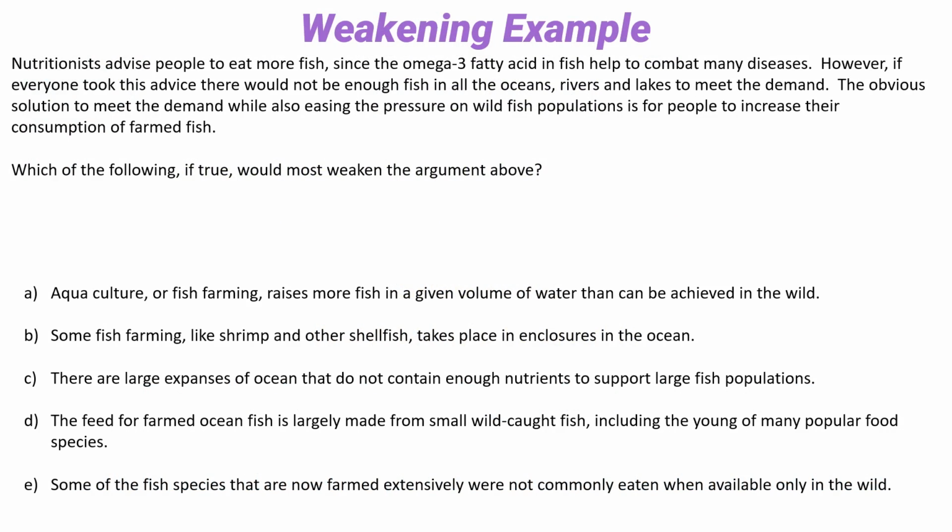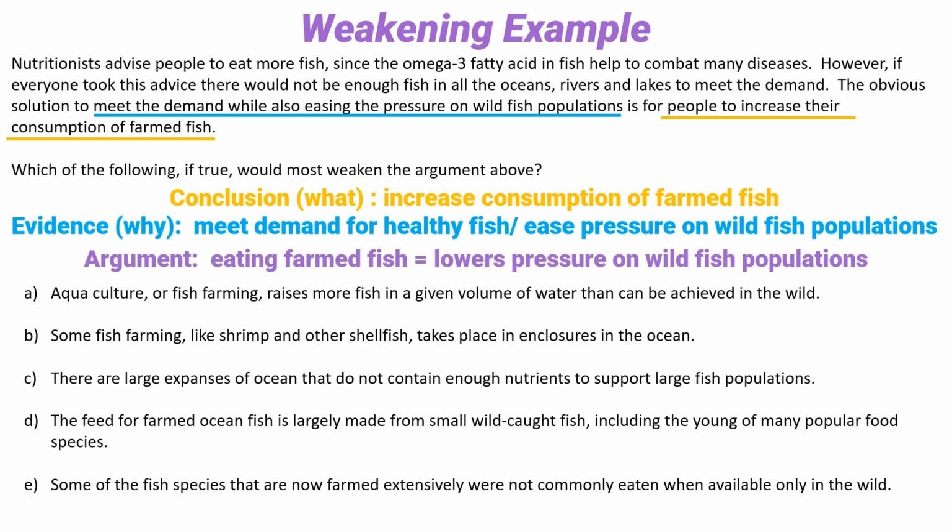Okay, first, what's the conclusion? Well, it says the obvious solution is for people to eat more farmed fish. Okay, got it. Why should they do that? What's their evidence that this is a good idea? Well, what they're saying is you can meet the demand for healthy fish while easing pressure on wild fish populations. Apparently, there isn't enough wild fish to meet the demand. Okay, got it. So their argument is eating farmed fish lowers the pressure on wild fish populations.